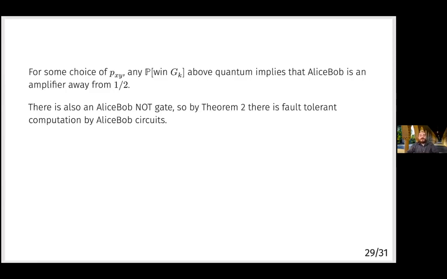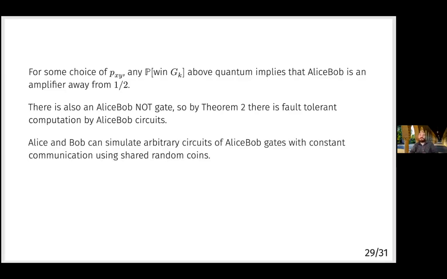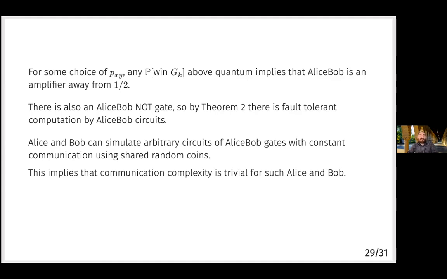1/2. And there's also an Alice-Bob NOT gate. So for example, if Alice receives X, just flips it, applies a NOT gate and then outputs NOT of X, and Bob just outputs Y as B, then that will flip the total sign of the parity of their shares. So there's a NOT gate in this circuit model. That means that there's fault-tolerant computation by circuits of Alice-Bob gates by this equivalence between amplification and reliable computation. And they can also simulate arbitrarily deep circuits of these gates with a constant amount of communication, just using shared random coins. So that means that communication complexity becomes trivial for Alice and Bob.